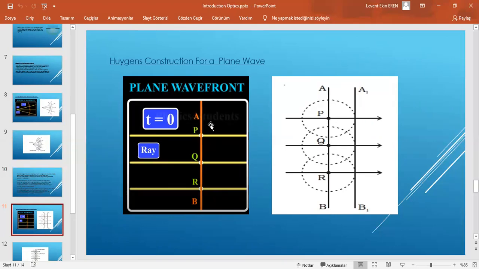According to Huygens' principle, the radius of these spheres will be vt after t seconds. A plane touching these small spheres in the forward direction gives the shape and location of the new wavefront after t seconds. This distance is v times t. This is our new wavefront, A prime and B prime. There is no backward wavefront.